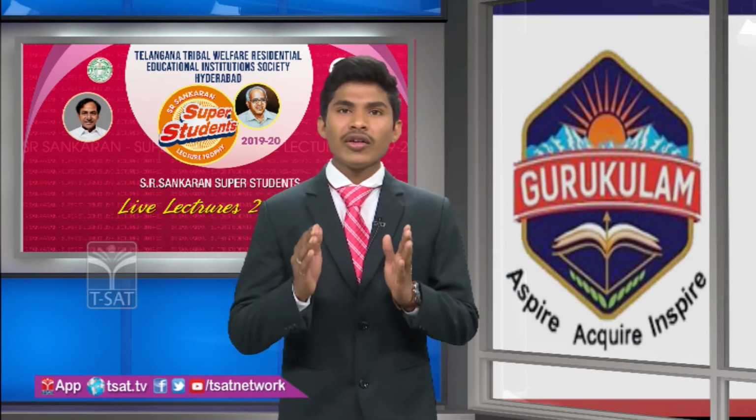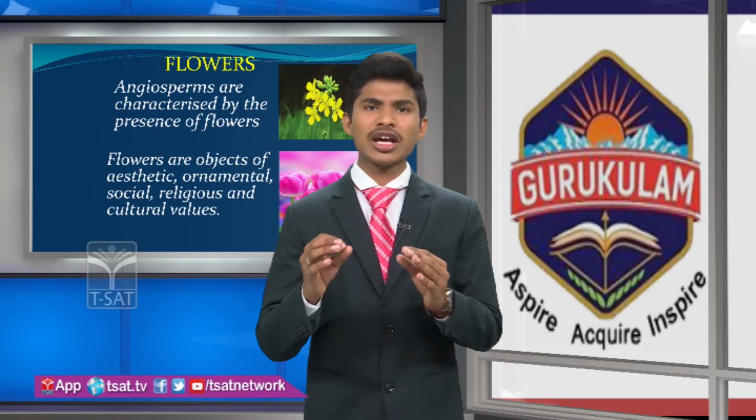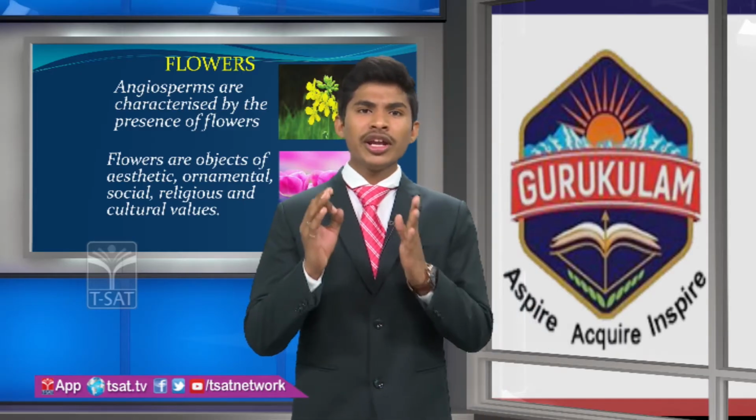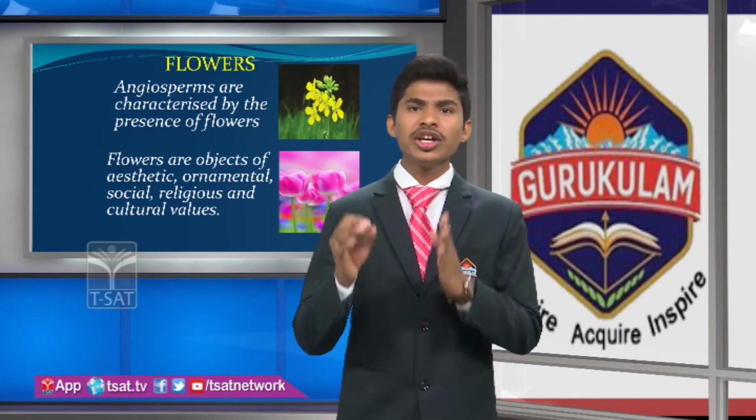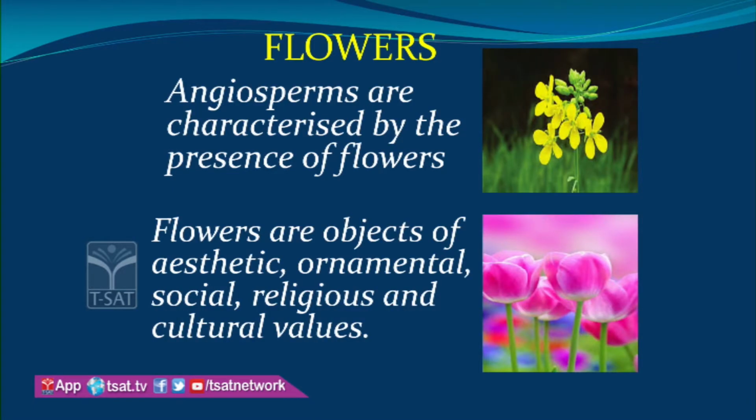Let us know. Friends, plants are classified into two types in our plant kingdom. They are non-flowering plants and flowering plants. Flowering plants are divided into two types: gymnosperms and angiosperms. What is meant by gymnosperms and angiosperms? Gymno means naked, sperms means seeds. In gymnospermic plants, the seed coat is absent. That is known as gymnosperms.